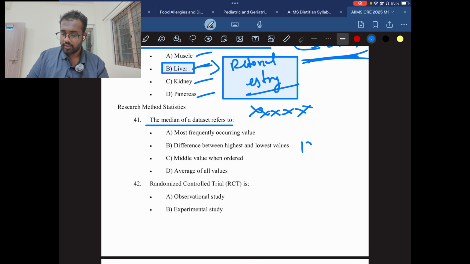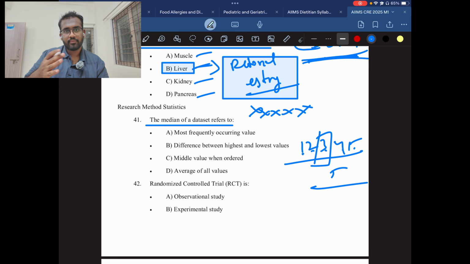If there is 1, 2, 3, 4, 5, we need to check for the middle number. The middle number is 3. So this is called median, and the mean is the average of the numbers. We need to add these numbers and divide by 5. So the average of the set of numbers is called mean. So this is the overview of central tendency.